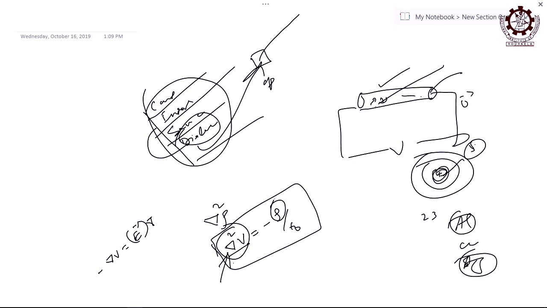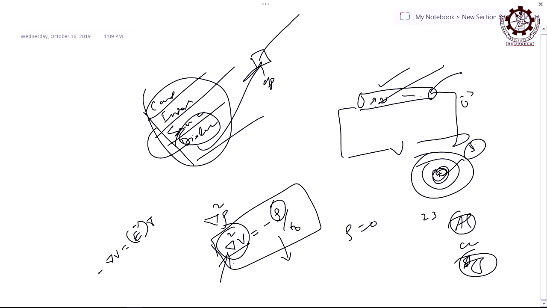So, Poisson's equation will reduce to Laplace's equation when rho is 0, no charge. If there is no charge, there is no charge density. So ultimately you can write del square V equal to 0, and this is the Laplacian, the language of electrostatics. Remember it. If you understand this Laplacian, you can understand all electrostatics, everything will come out of it.